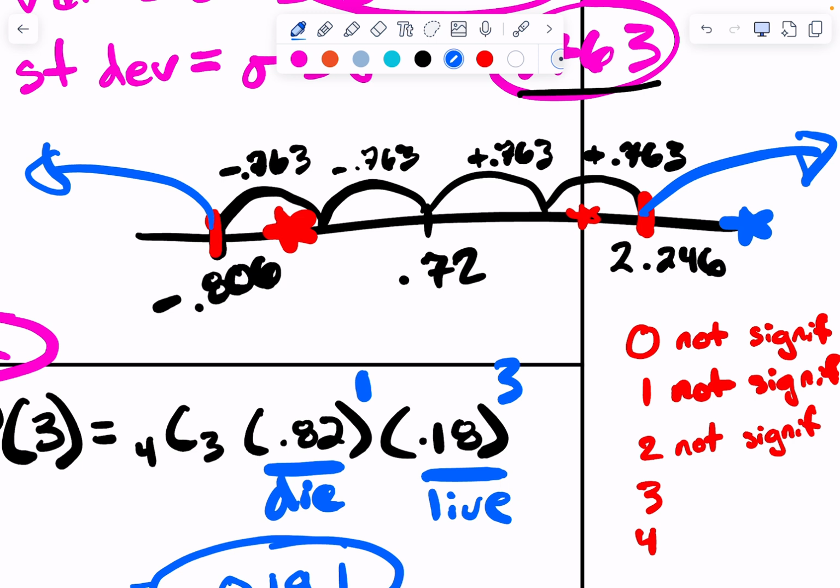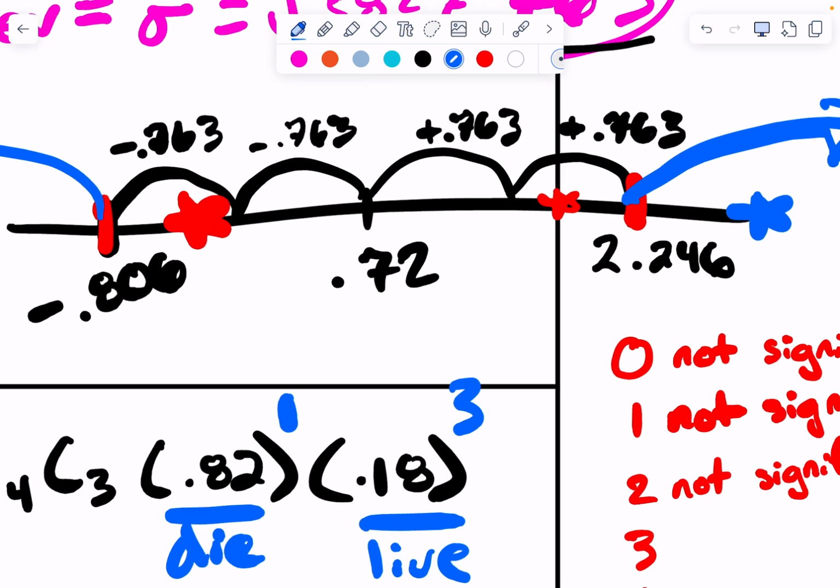Because it's 0.099. Given that my kill rate is so high and you give me 4 trees, it would be a wow, holy crap thing if I had 3 live. Does that make sense? Getting that is a high number of live given that I have such a high kill rate. Are you looking at your P of X? I'm looking at this thing right here.